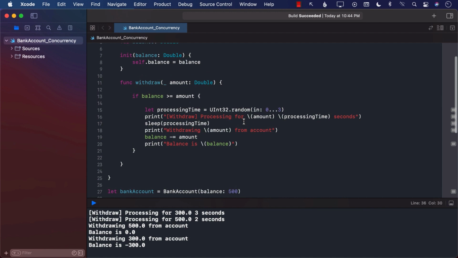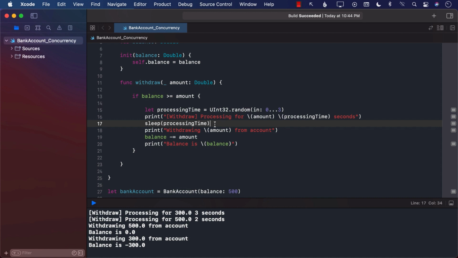And since you're doing it concurrently, it's having some issue because you check the balance over here and then you're waiting for the processing time to happen, and the other person is also waiting for the processing time, but the other person, maybe your spouse or your friend, has already got into this particular check. So the next thing that they have to do is to simply withdraw. And they withdraw because at the time when they got into this particular scope right here, the balance on the account was still 500.